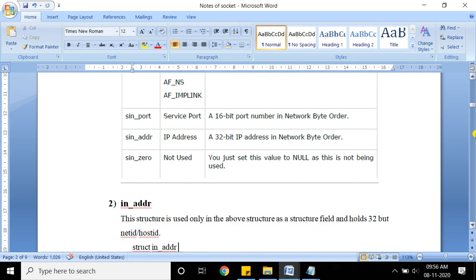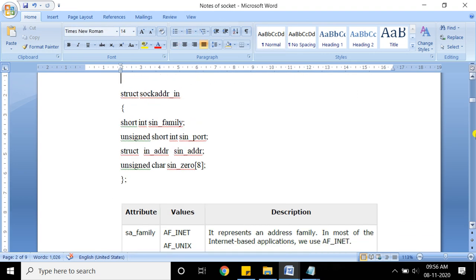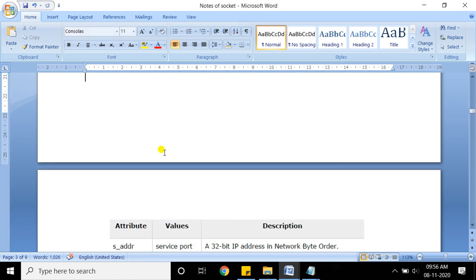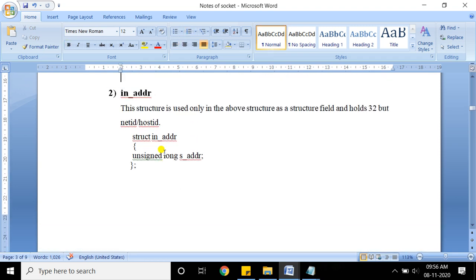Then the second structure, which is the nested structure here. I'll show you the elements of that structure as well. That structure is struct in_addr. This structure holds the information about the 32-bit network address.